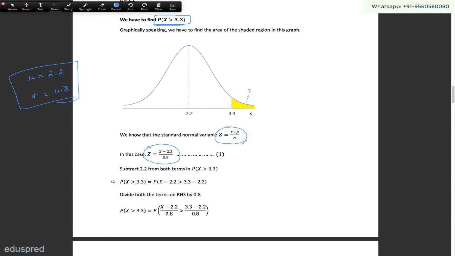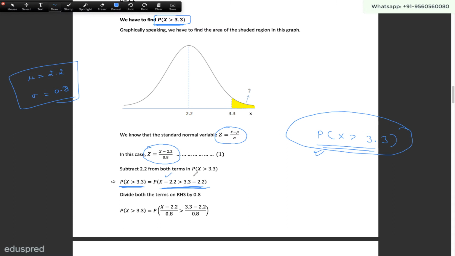Now let's try to convert this into the form of z. Right now our problem statement is to find this probability. We are going to convert this into a problem statement related to the z variable. To do that, I'm going to subtract 2.2 from both sides.